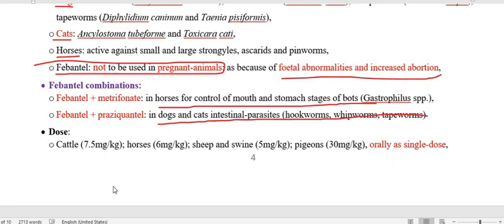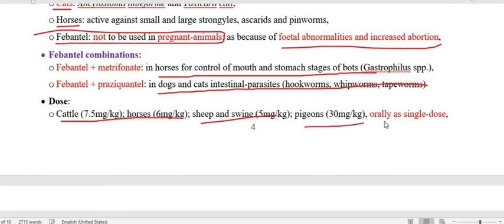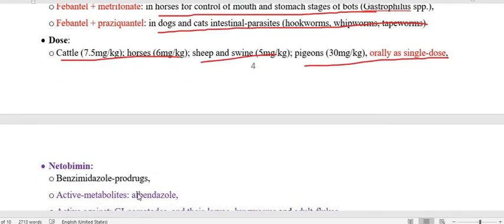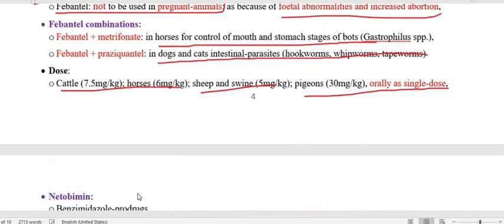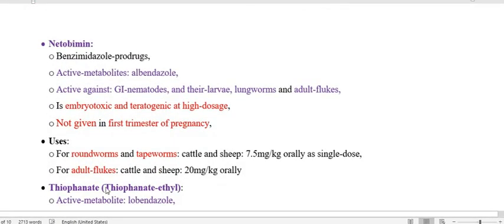And the dose in cattle is 7.5 mg per kg. Horses is the same, 6 mg per kg, and sheep and swine is 5 mg per kg, and pigeon is 30 mg per kg, orally as a single dose. So this is about the Febantel. Now we have to go through netobimin, another benzimidazole, as a prodrug.